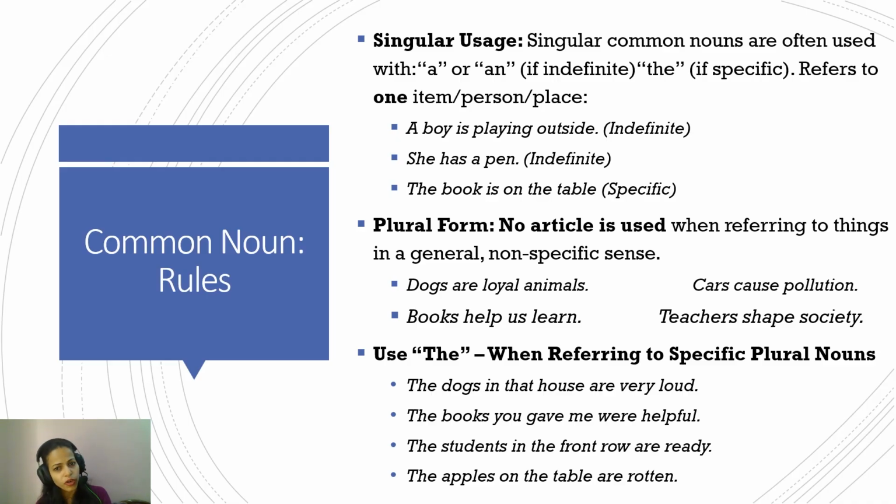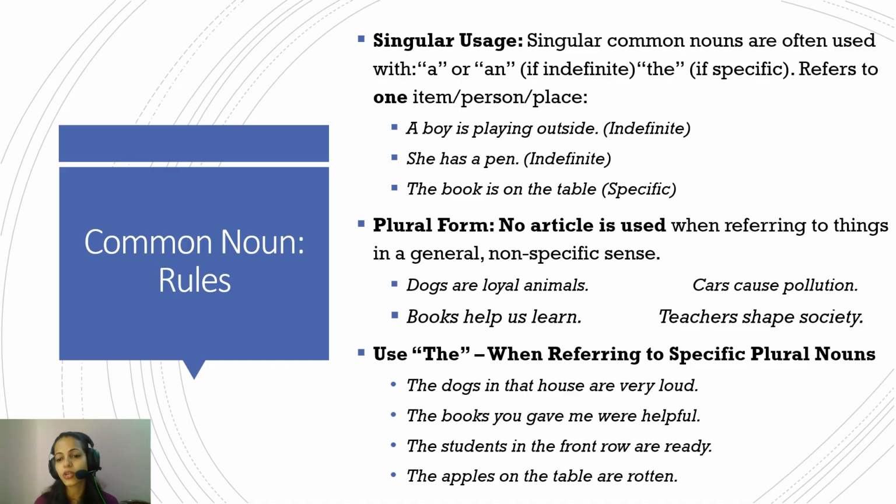A boy could be any boy playing outside, or a pen kept in a pen stand. But if you're referring to that specific blue pen in the pen stand, then it becomes specific. And for specifics, we use "the," and for indefinite, we use "a" or "an." Now, for the plural form of common noun, no article will be used when referring to things in general or in a non-specific sense. So, dogs are loyal animals. So, no article is to be used before that.